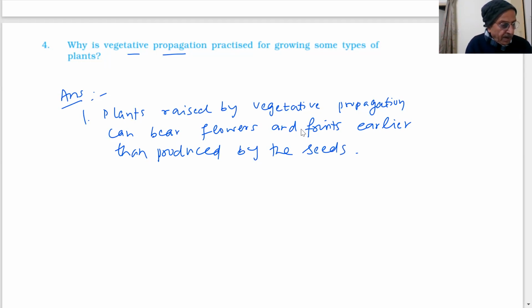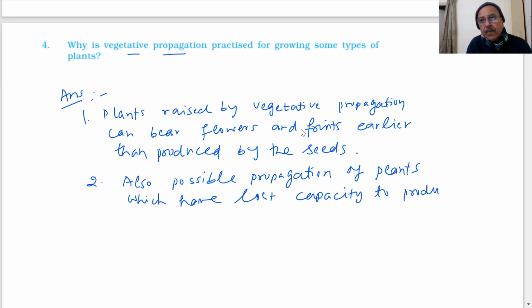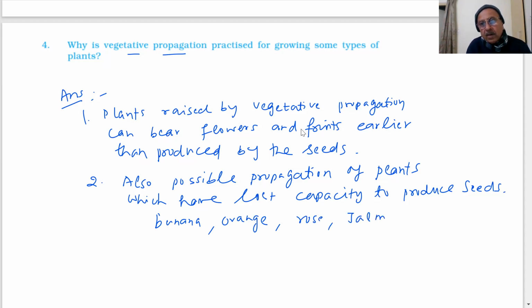Also, it makes possible the propagation of plants such as banana, orange, rose, and jasmine that have lost the capacity to produce seeds. For those plants which cannot produce seeds, this method is very, very useful.